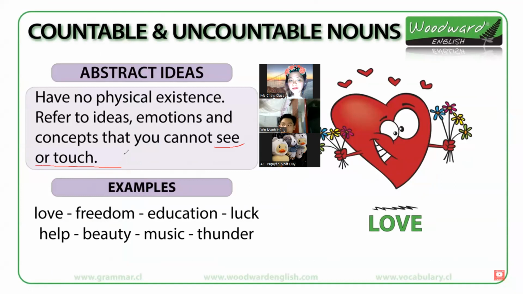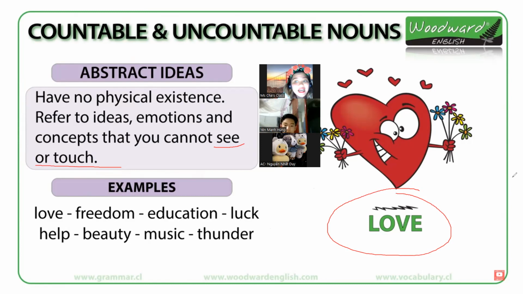All right. The abstract, it's just abstract idea. You could just feel it or imagine it, but you cannot see it. For example, love. We cannot count love. I cannot say, Hong, I love you, I have 10 loves for Hong. We don't say that, right?